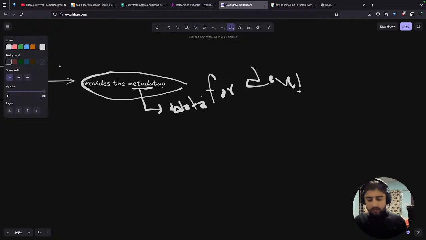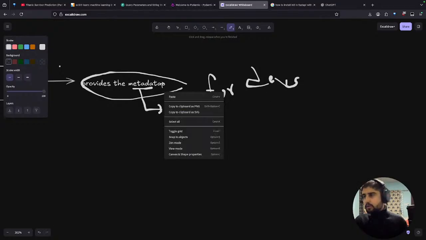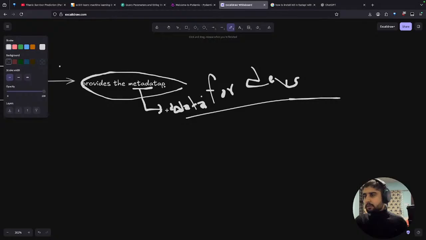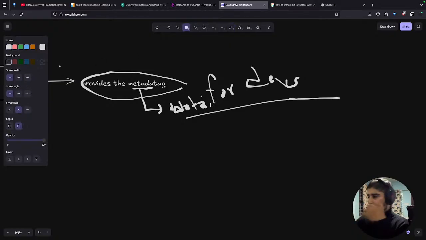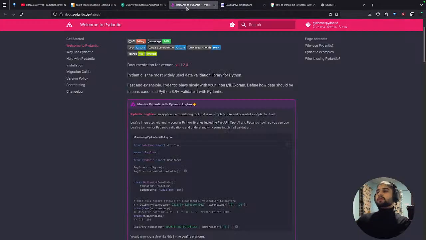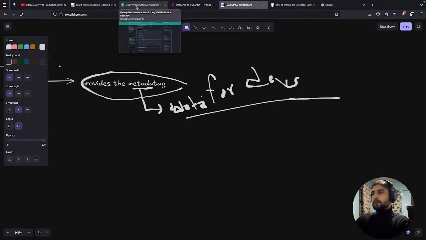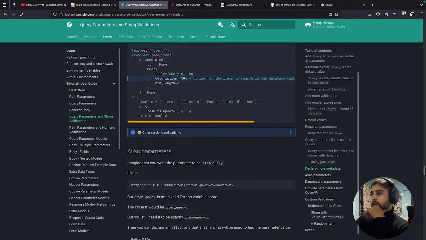Devs. Okay, it's the data for devs. There is nothing more than that. So metadata is nothing but just the data for devs. The user doesn't have to know what is written in the metadata, because they don't care. It's like a comment in the code, but for the developers, it will make them understand easily.